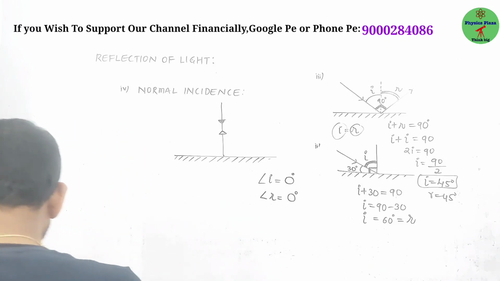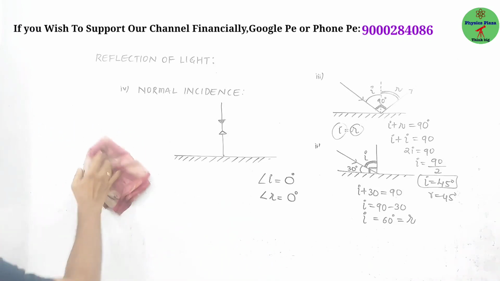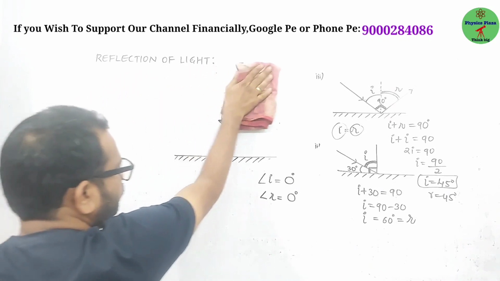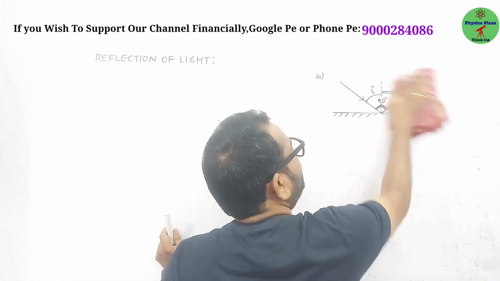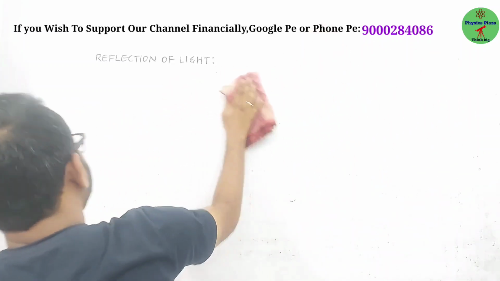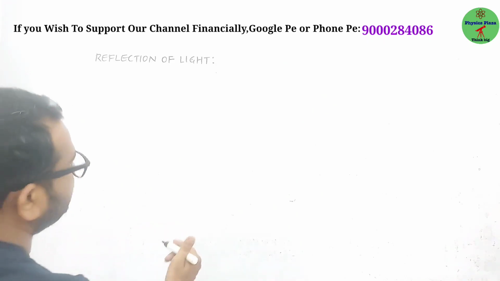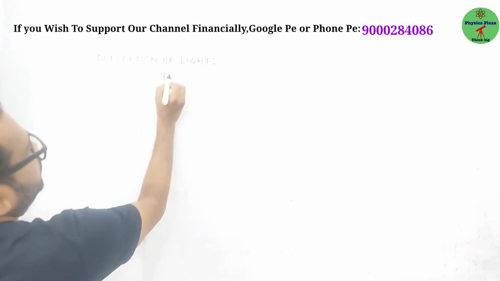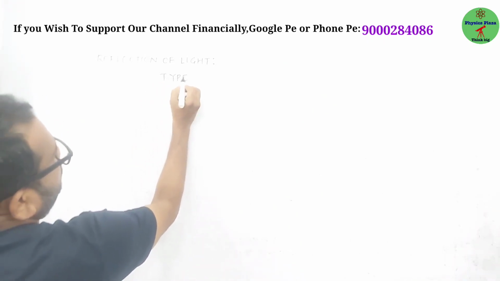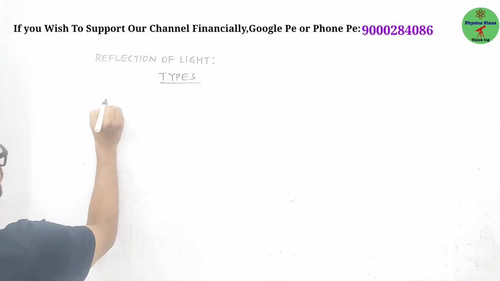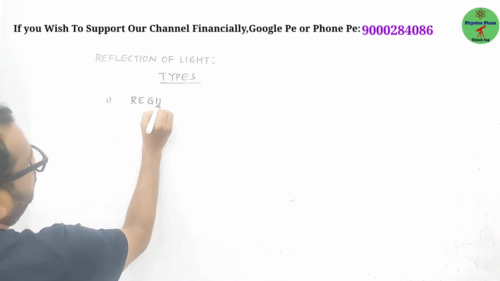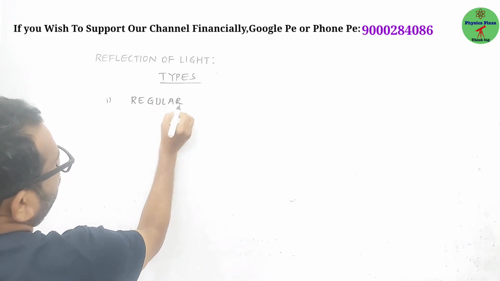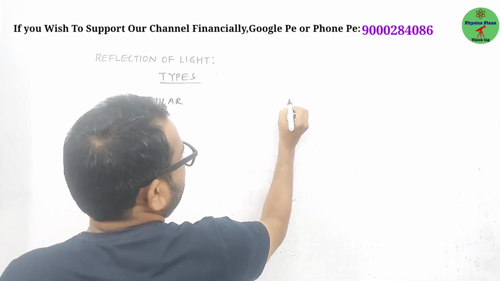Okay, fine. Now children, till now we discussed reflection, the terms related to reflection, and the laws of reflection. Now we will see the types of reflection. The first one is regular reflection. The second one is